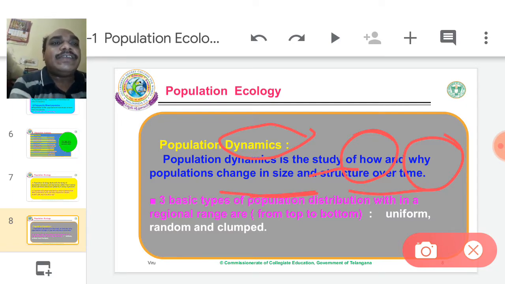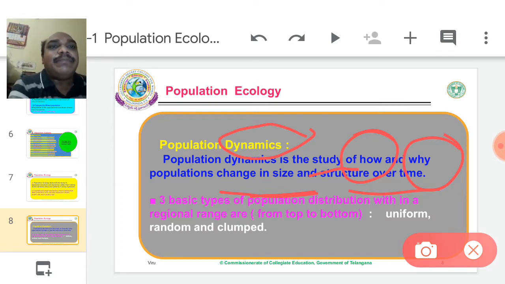So why does the population change? How does the population change? That determination is called dynamics. If it belongs to one population, that is called population dynamics. In population dynamics, we will know how the population changes in number, and how the structure of that population changes.